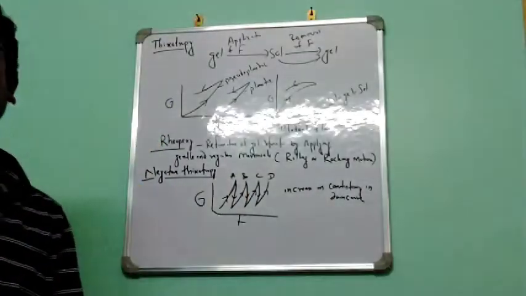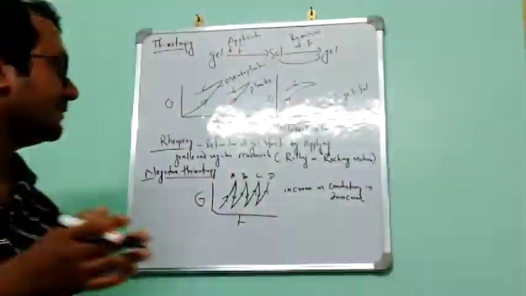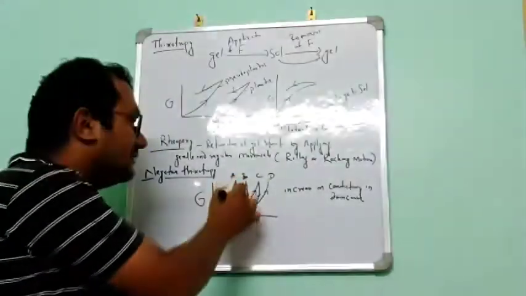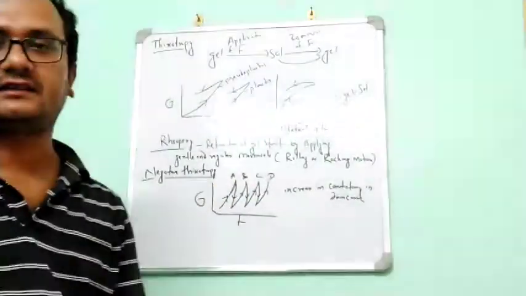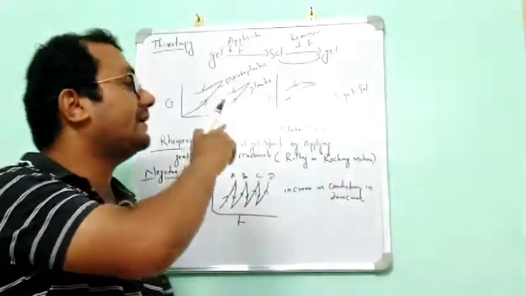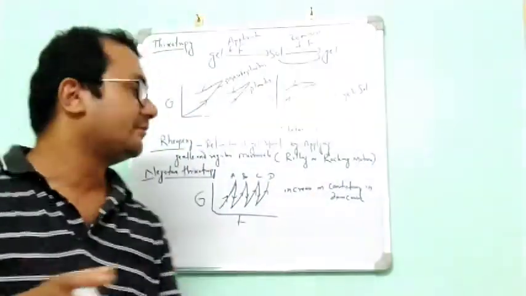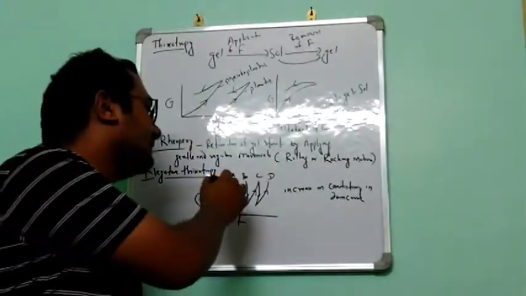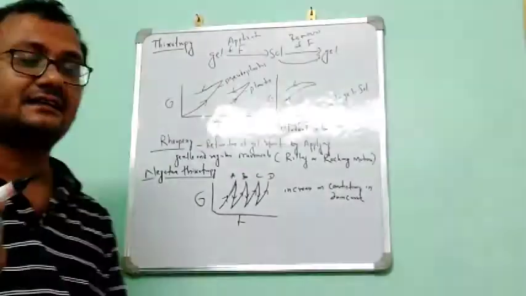But when it recovers, it will show an increase in viscosity. In case of thixotropy, when it recovers, it will show a decrease in viscosity. But in case of negative thixotropy, it will show an increase in viscosity. That much amount of time it will take.